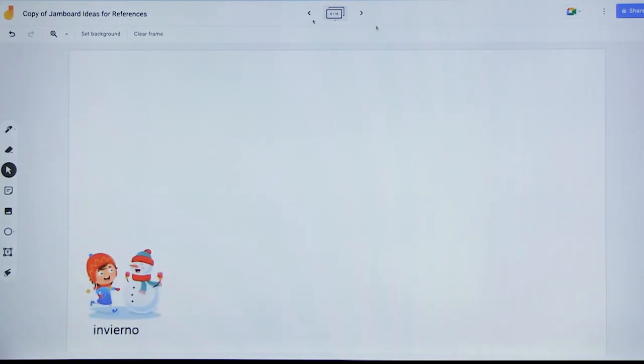So really what happens with graphic organizers is you can take whatever graphic organizer you like or find anywhere and just take a picture of that graphic and drop it into the Jamboard and people can write on top of it. So it doesn't disappear, it doesn't take over, and it becomes just the background on which students can work.